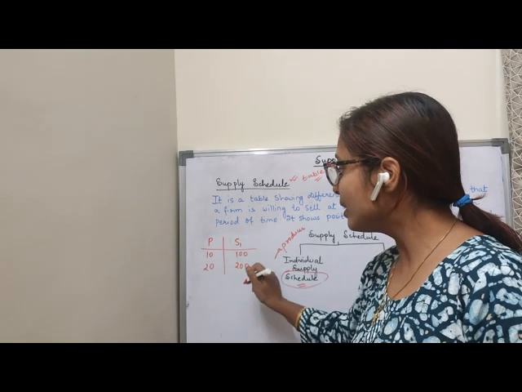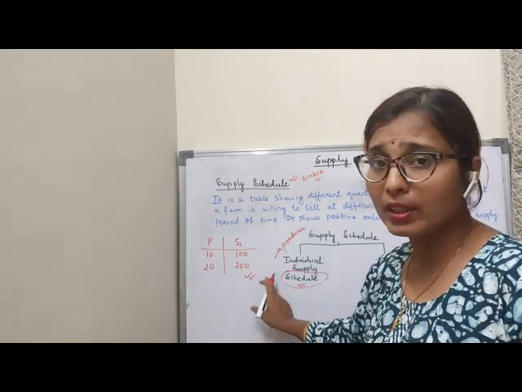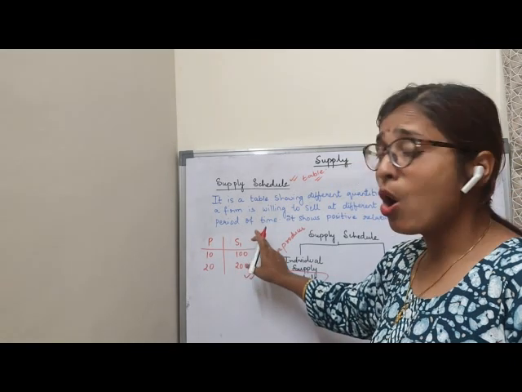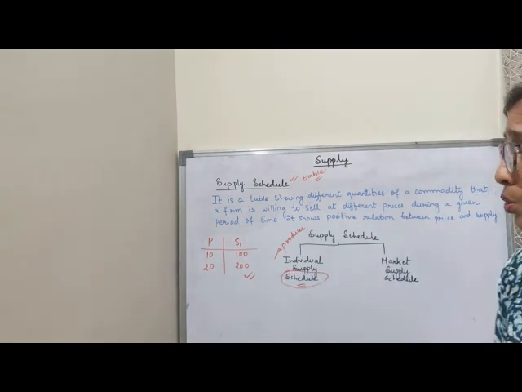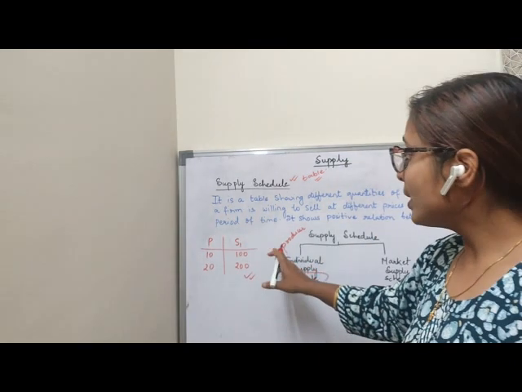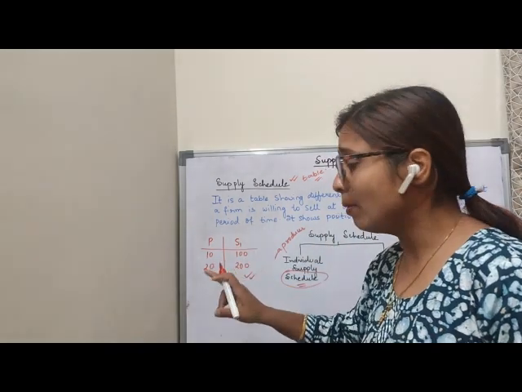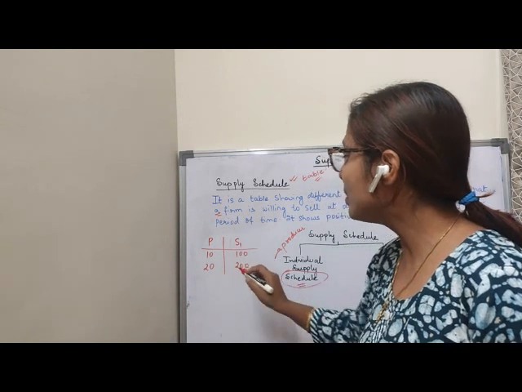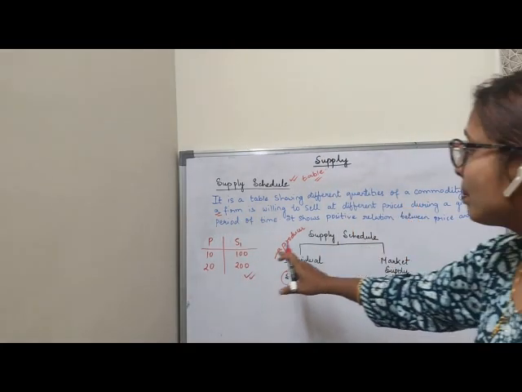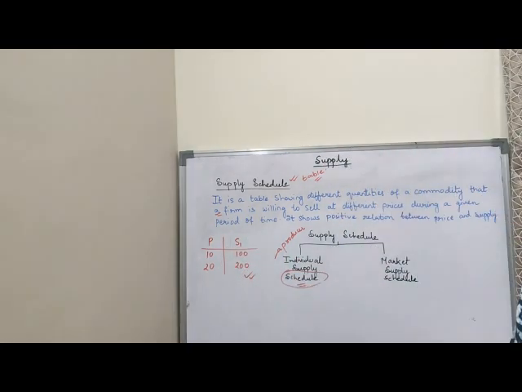Here we are taking only the individual supply schedule. That means I am taking the supply of one producer. So it is a table showing different quantities of a commodity that a firm is willing to sell at different prices during a given period of time. That is only the individual supply schedule.